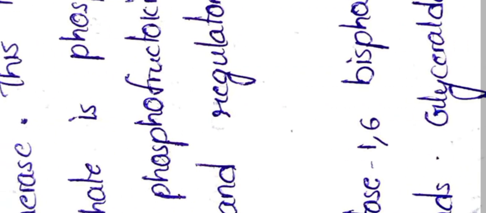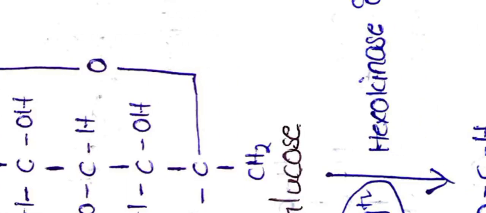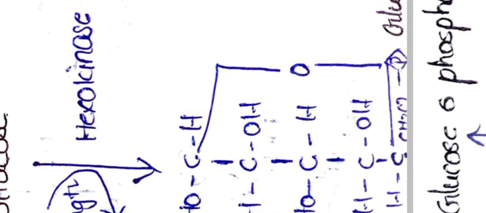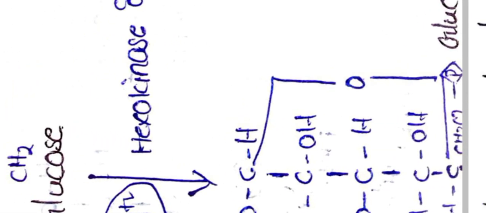Now let's see how this glycolysis is done stepwise. The first reaction is glucose is converted into glucose 6-phosphate by the enzyme hexokinase or glucokinase.